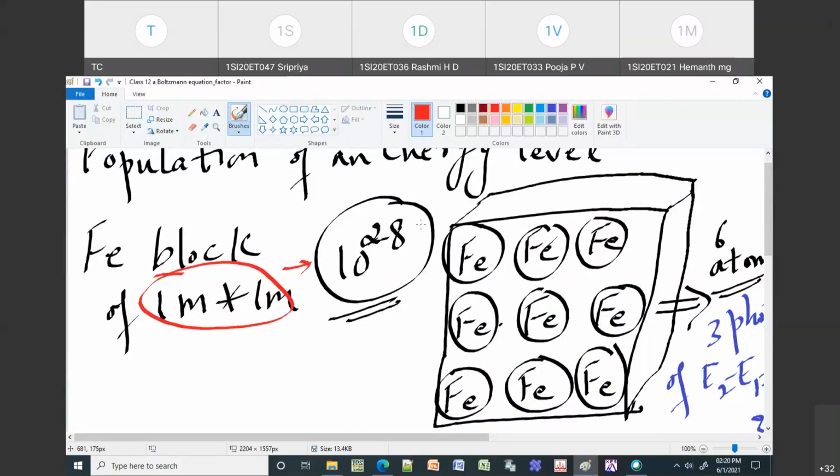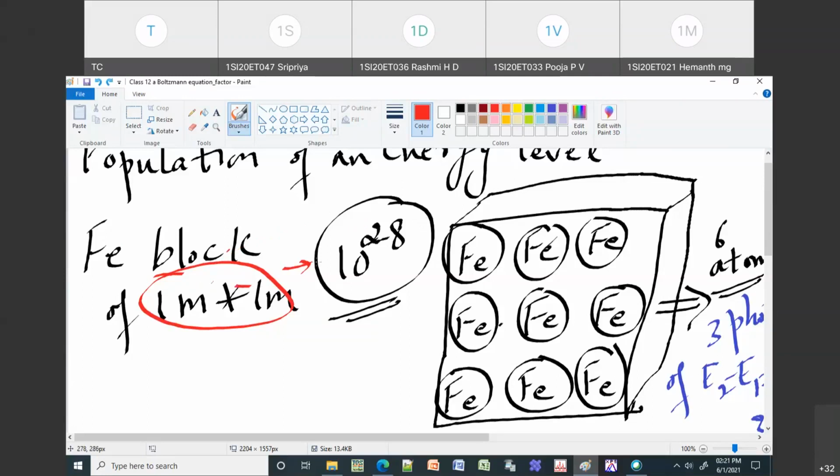Sometimes they may be in groups of atoms. It is like your class having 52 students. If I say L section, there are 52 students. In the same way, if I am talking about a block of material, there will be some known number of atoms. It depends on the size of your material, so we don't worry about that. Let us assume there are 10 raised to 28 atoms.